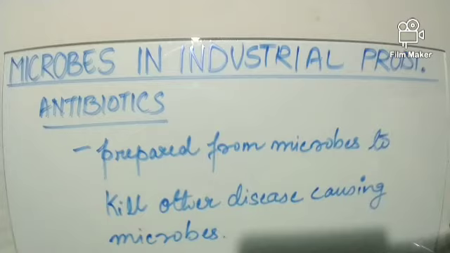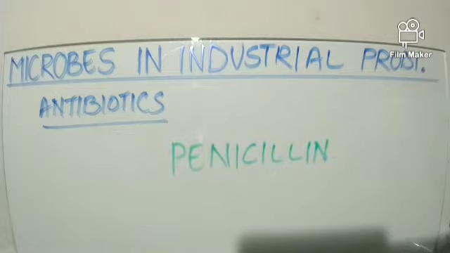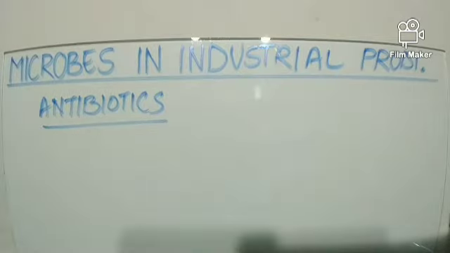Antibiotics are one of the useful things for our welfare, which are prepared from microbes to kill or destroy other disease causing microbes. The first antibiotic was discovered by Alexander Fleming. And which was that antibiotic? The name of that antibiotic is penicillin. Antibiotic penicillin is named after the microbe from which it was extracted. Now we know that antibiotics are medicines that are used to kill or destroy other disease causing microbes.